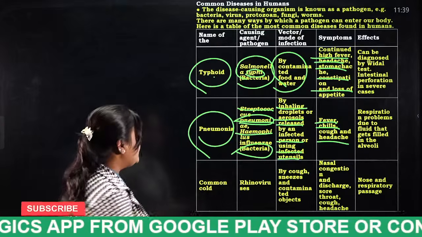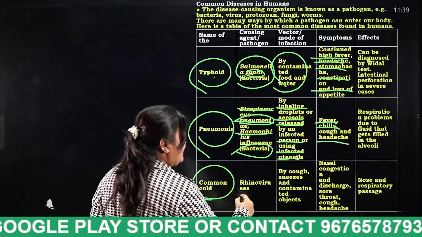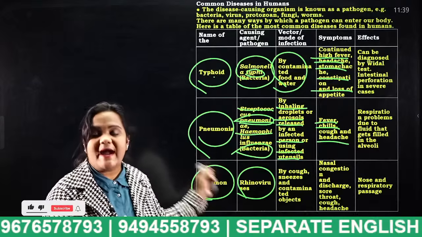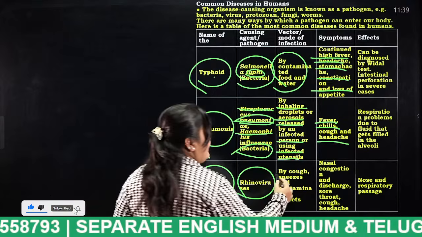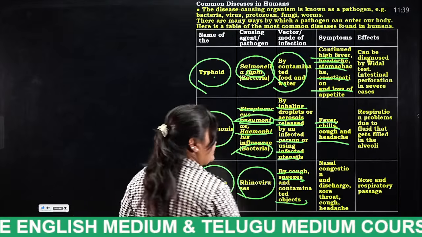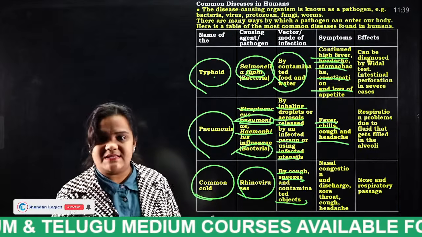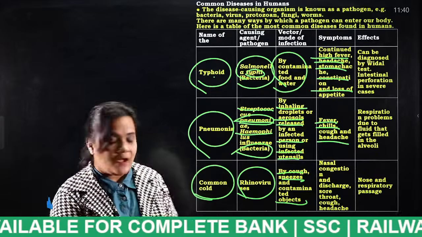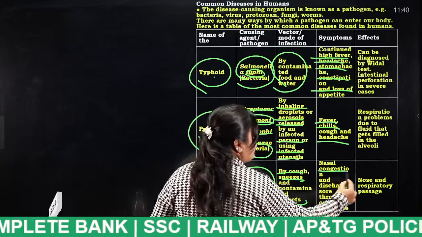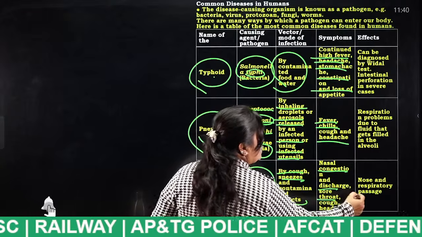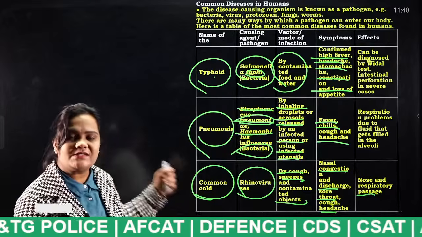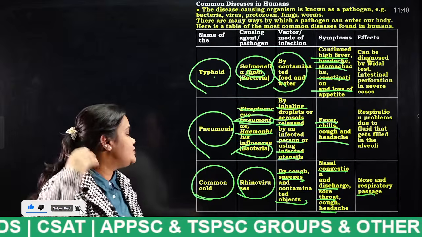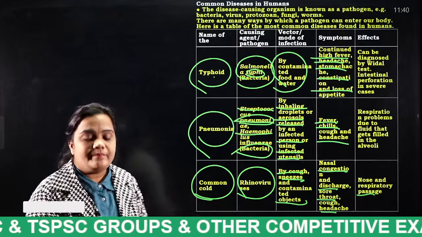Okay, and the next thing is common cold. Common cold is caused by rhinoviruses. What is the causing agent of common cold? Rhinoviruses. It spreads by cough, sneezes and contaminated objects. If a person coughs or sneezes, the rhinovirus will enter another person's nose. The symptoms are nasal congestion and discharge, sore throat, cough, headache, affecting the nose and respiratory passage. Everybody knows what common cold is, but you may not know the causing agent. What is it, students? Rhinoviruses. Okay, next.